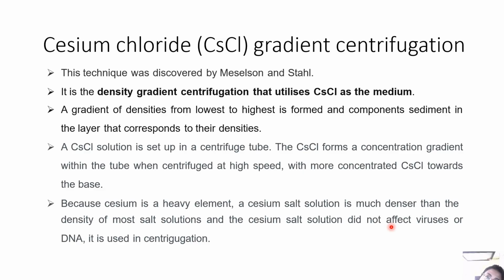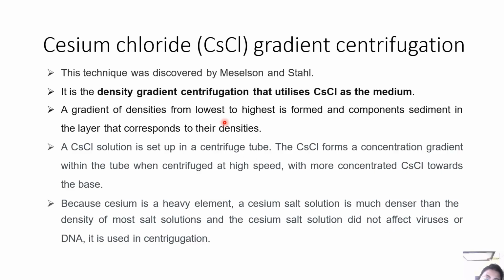Now, what is basically cesium chloride and how is it used? This technique was discovered by Meselson and Stahl. The technique uses density gradient centrifugation with cesium chloride as a medium. A gradient of densities from lowest to highest is formed, and components sediment in the layer that corresponds to their densities.